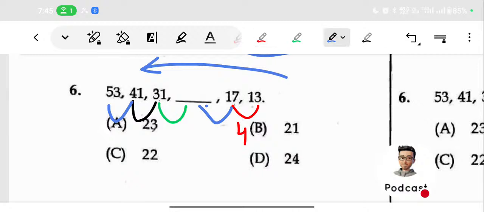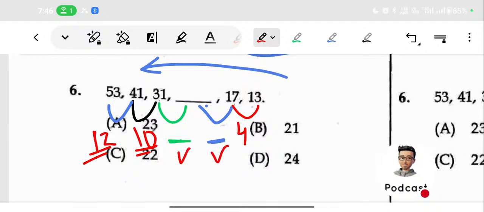Then for the blue one and the green one, the difference is not given. The difference between 31 and 41 is 10. Then 41 and 53, the difference is 12. So you understand, here the difference is 12, here it is 10, then dash, dash, 4.